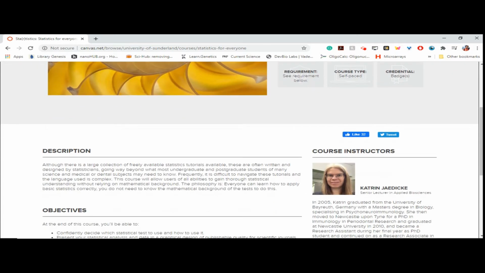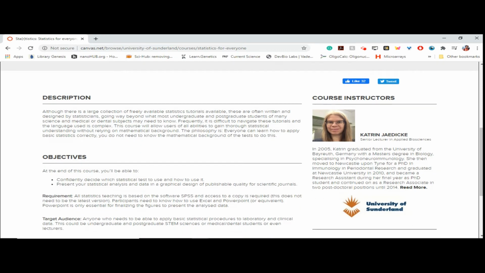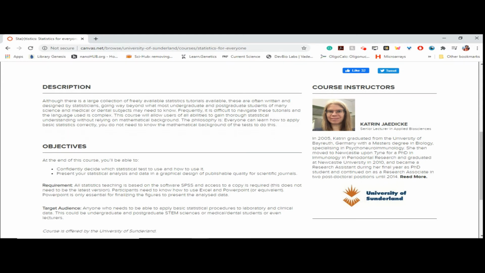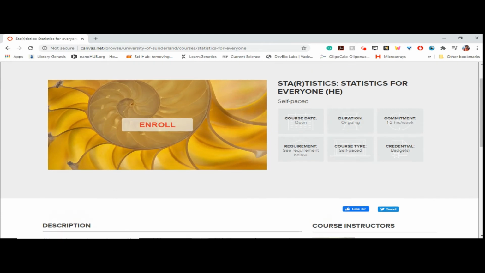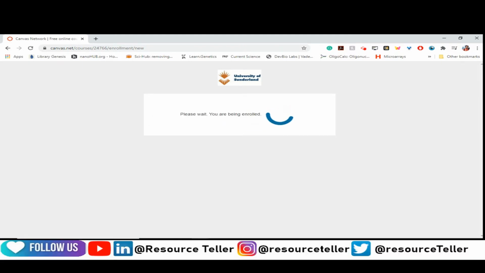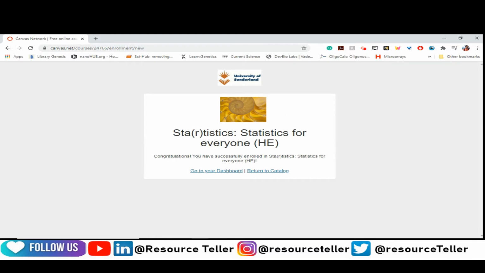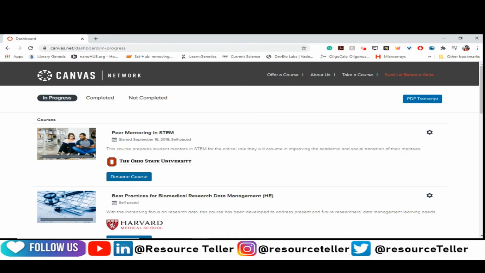Scroll down to know more about the course, the objective of the course, and the course instructor and their affiliation. To enroll for this course, please click on enroll, and then click on enroll in course, and you have enrolled for this course. If you want to enroll for other courses, you can return to the catalog, or if you want to continue your learning, click on go to your dashboard. It will transition to the learner dashboard.